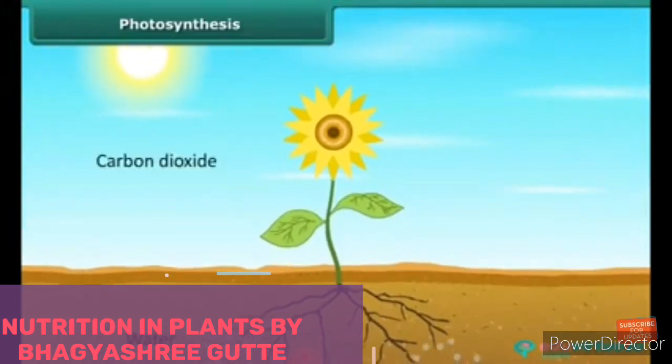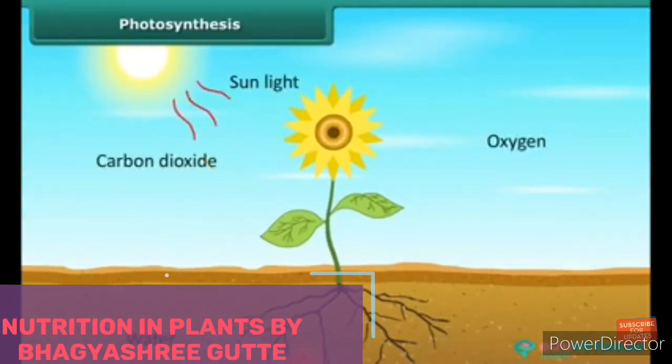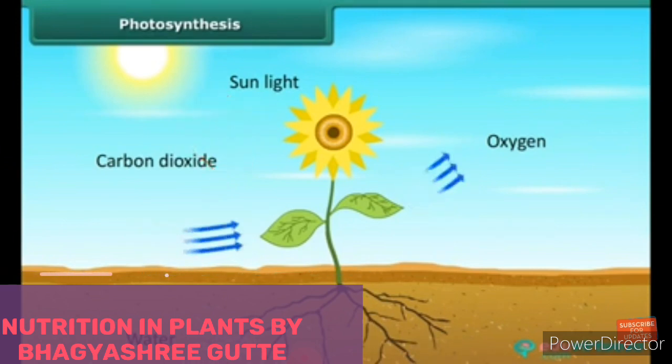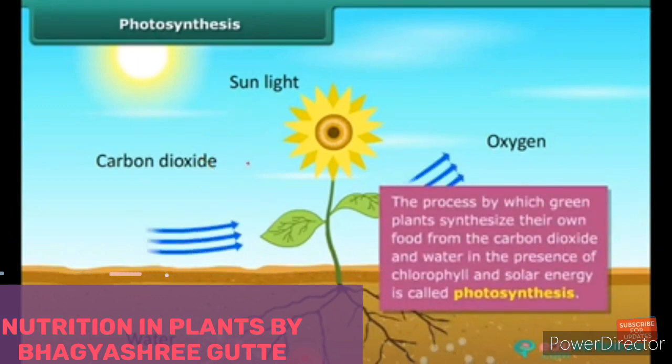So the next is the photosynthesis process. Photosynthesis means that plants can make their own food, but for making their own food they require sunlight, carbon dioxide and water, and in this process they release oxygen. The arrow marks show that they want sunlight, carbon dioxide and water, and they are releasing the oxygen.